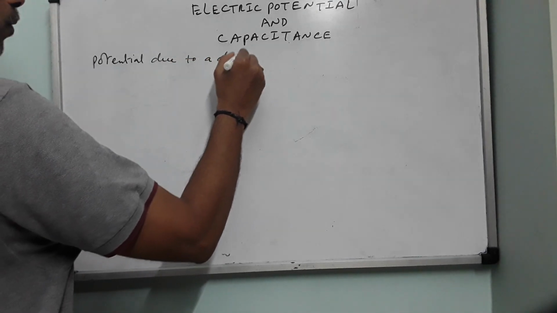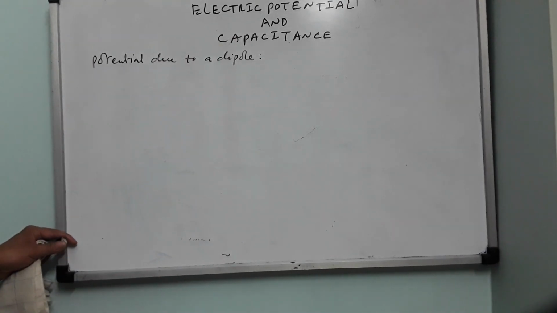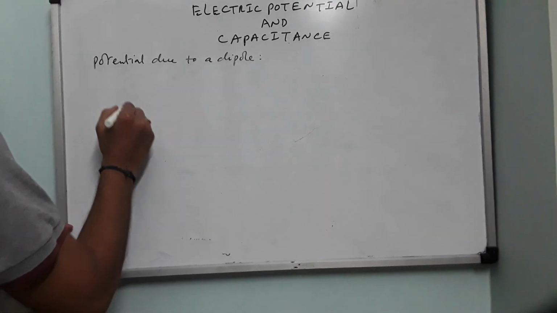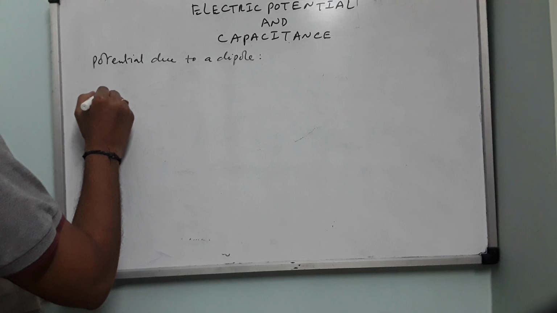Potential due to a dipole. Fine. Now there are two cases. Case by case we will see. One is on the axial line, the other is on the equatorial line. So let me first see the equatorial line.